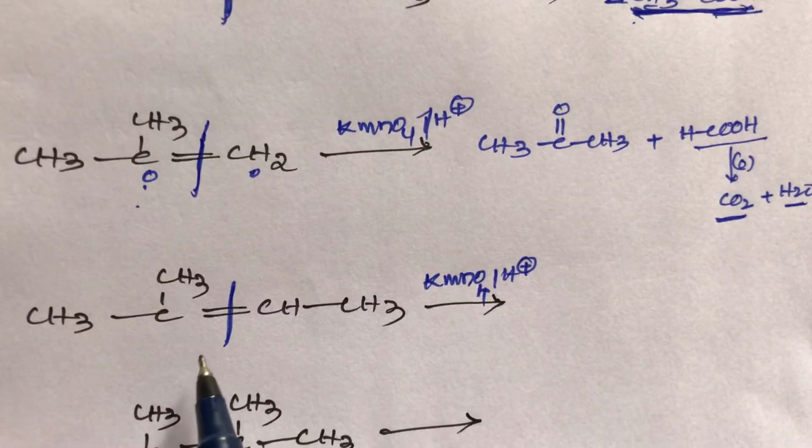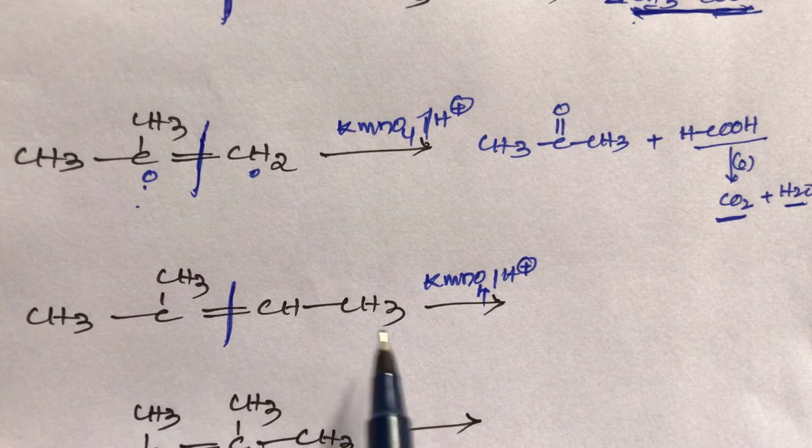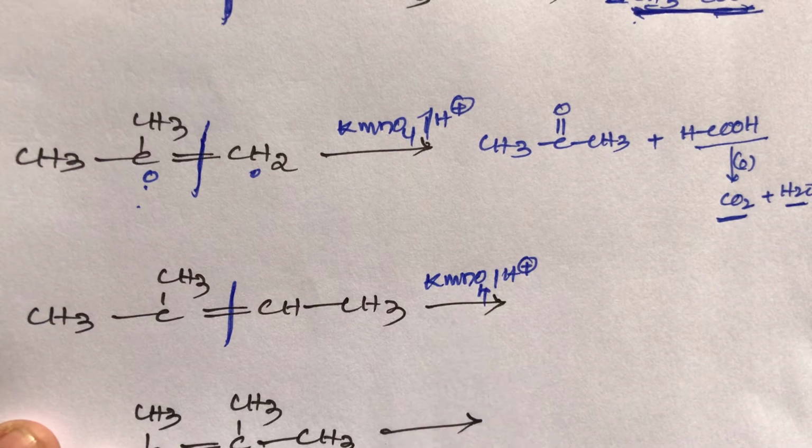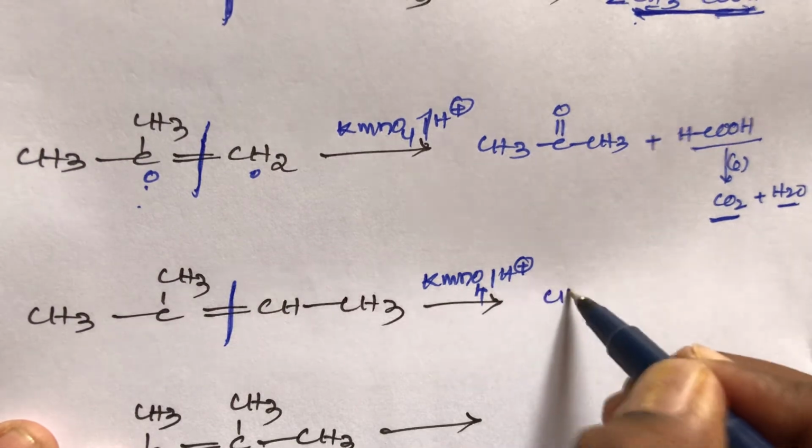This is an unsymmetrical alkene, student, that is 2-methyl-2-butene. When an unsymmetrical alkene is oxidized with KMnO4 in the presence of acidic hydrogen, two different types of product will be produced.